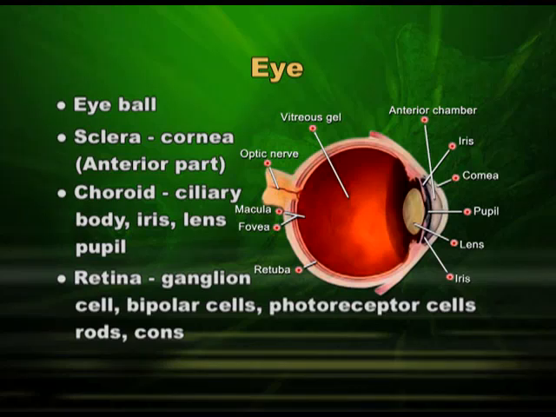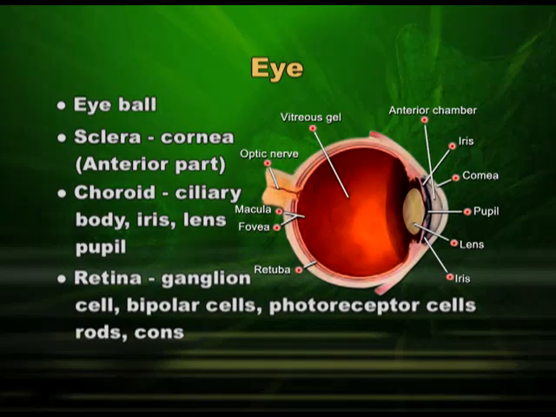I am showing it in the diagram. This is retina inside one, and it has got ganglion cells. The moment I use the word ganglion, I mean the nerve cell. These ganglion cells are bipolar cells. I would like to explain the term bipolar one more time.